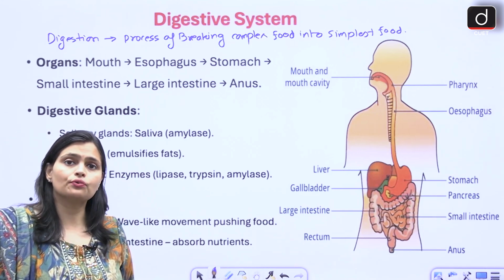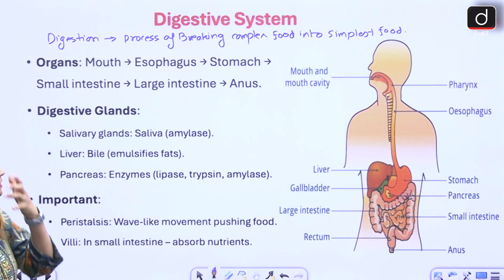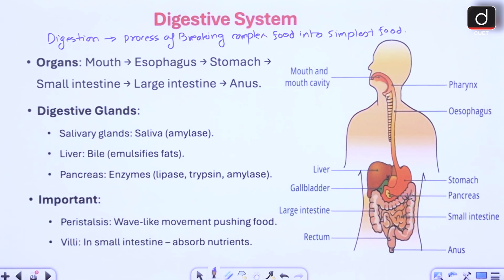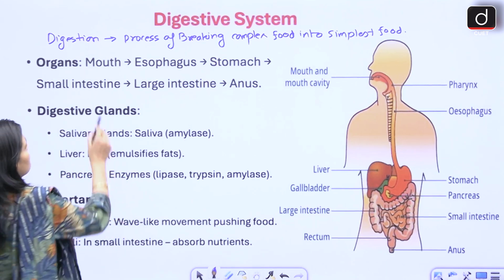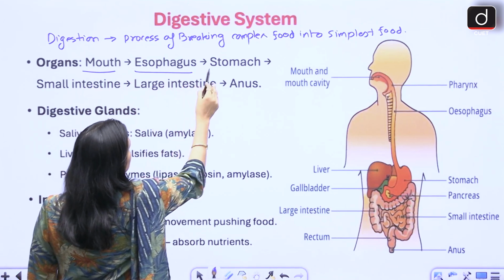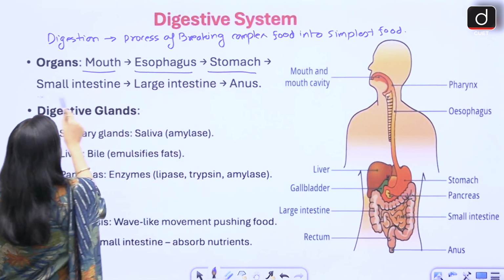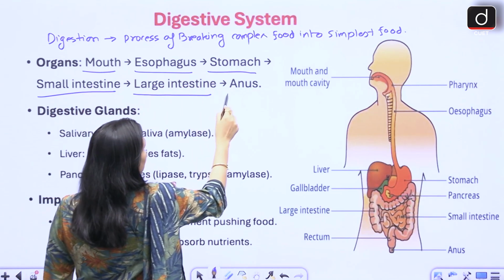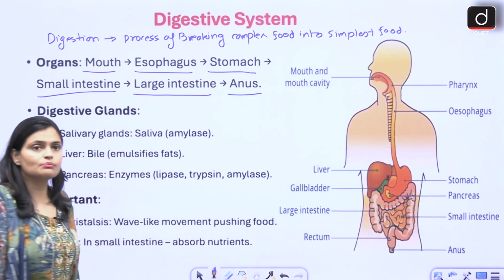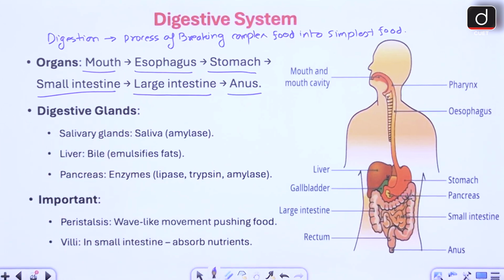Now for the digestive system various organs are required like mouth, oesophagus, stomach, small intestine, large intestine, anus. So these are some of the digestive organs.